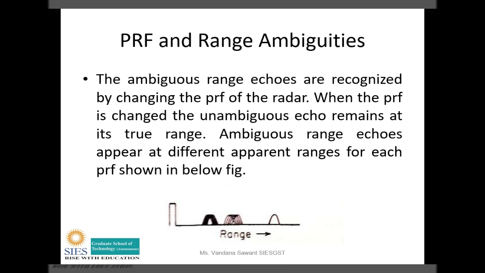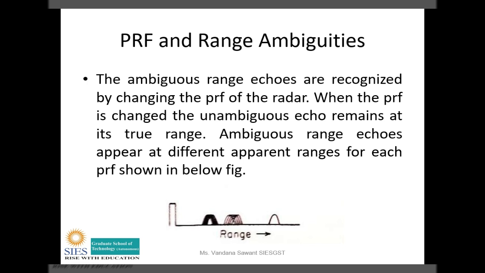Then what will happen? When the PRF is changed, the unambiguous echo, that is the echo of A, will remain at the true range and will appear as a single echo or a single curve on the screen, as shown in the figure.